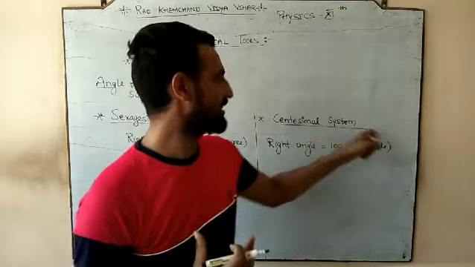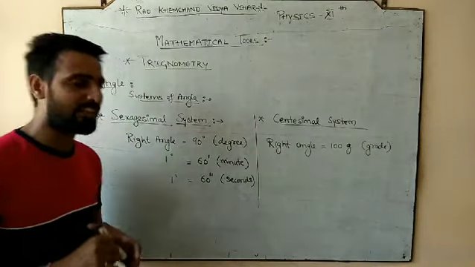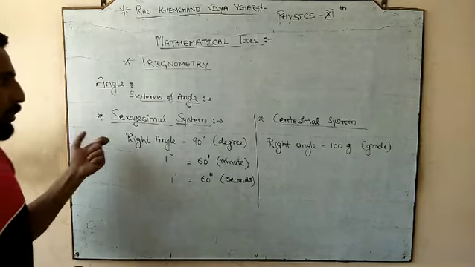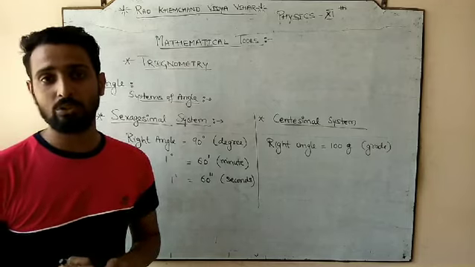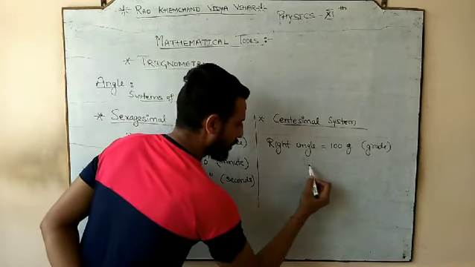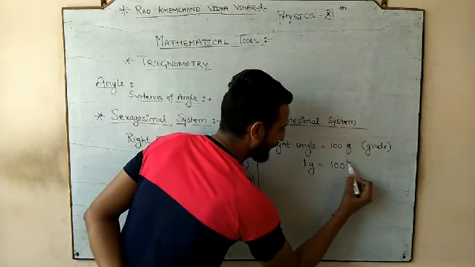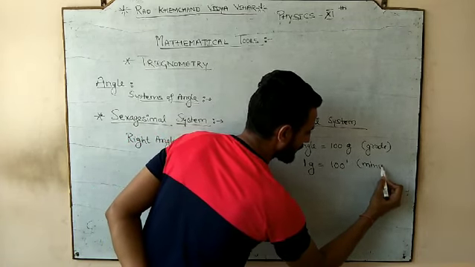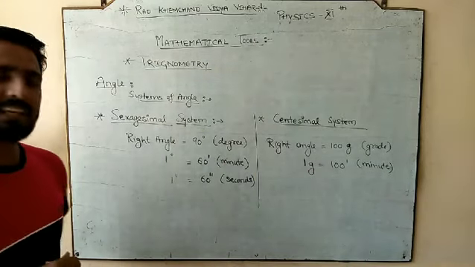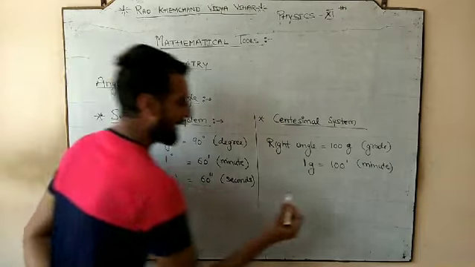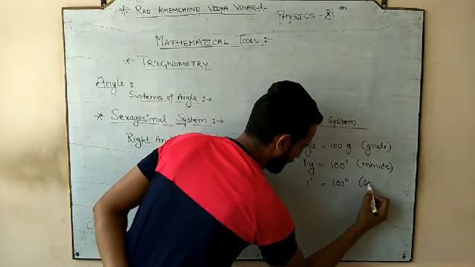Somewhere earlier this used to come in the CGS, but we are not using that, but we should have the information related to that. So in the centesimal system, one right angle is always equal to 100 grade. Now 1 grade is always equal to 100 minutes. So again, dash is the symbol for the minute, but 1 grade gives you the 100 minute and 1 minute gives you the 100 second.